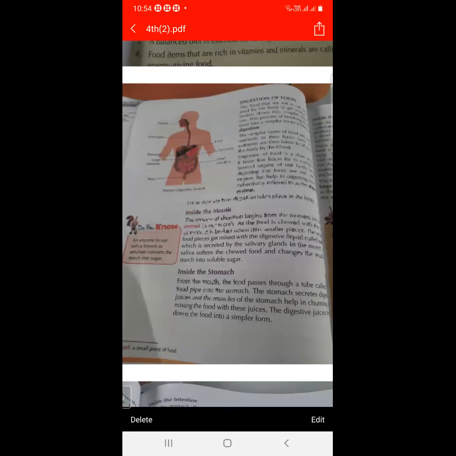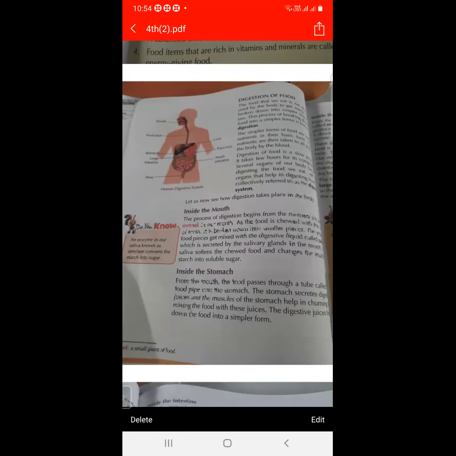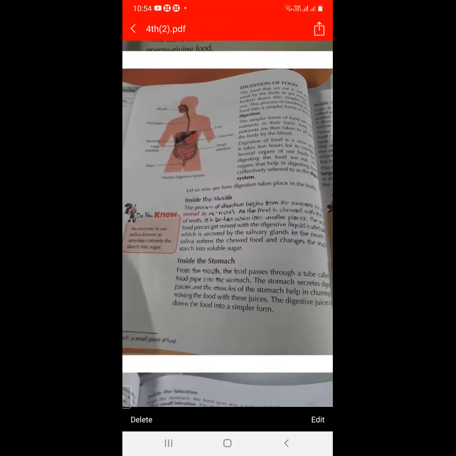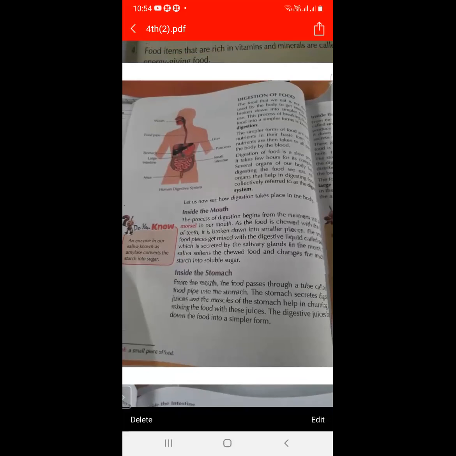So what do you mean by digestion? And what do you mean by digestive system? The process of conversion of food into a simpler form is called digestion. And digestion of food is a very slow process. Why is it a very slow process? Because it takes a few hours for its completion.